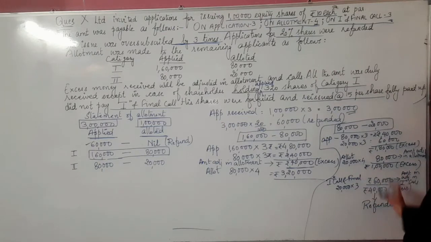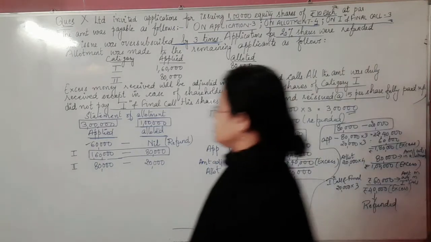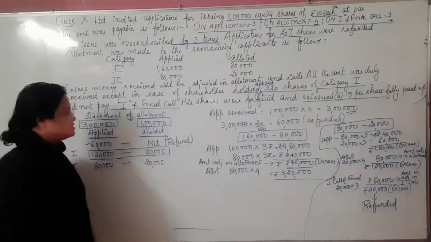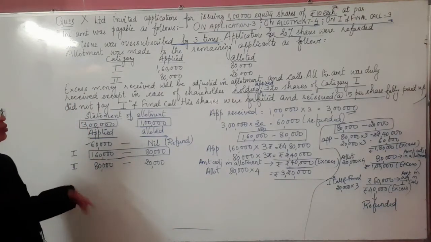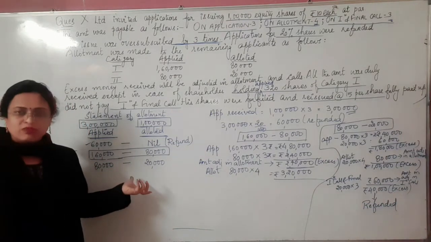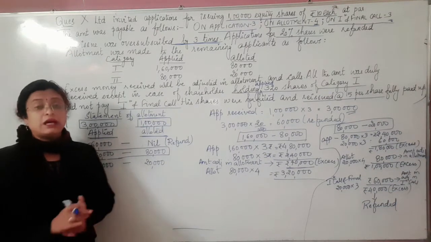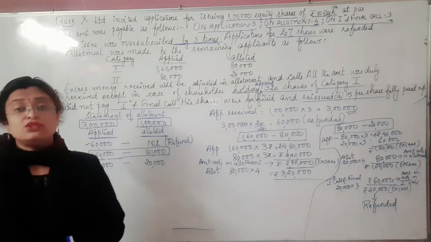Okay, so this is the basic working note relating to the statement of allotment we have seen. Now the important thing comes over here: passing the journal entries.